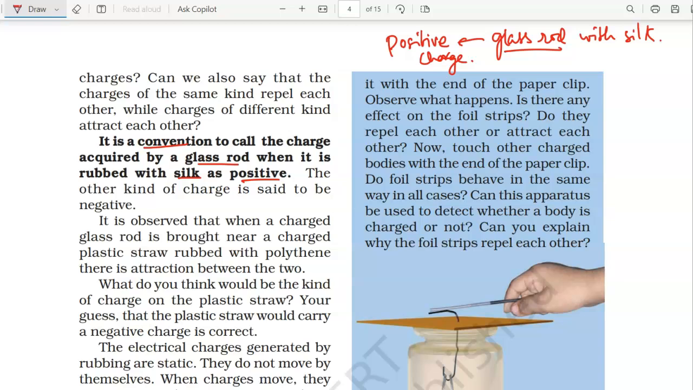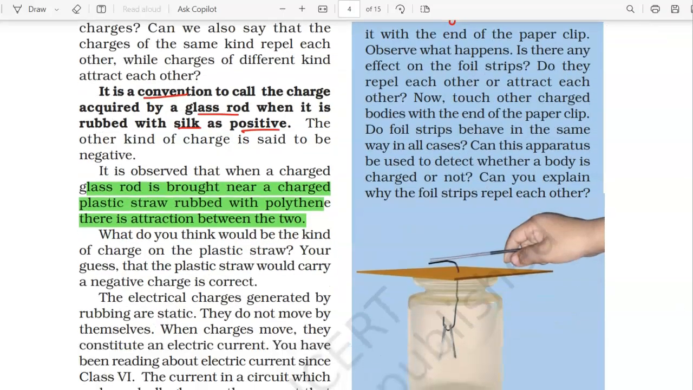It is observed that when charged glass rod is brought near charged plastic straw rubbed with polythene, there is attraction between the two. Now, what can you say if there is attraction between the two? If you're bringing a charged glass rod, we just saw that the charged glass rod is positively charged. Now you're bringing it near the plastic straw and they're getting attracted. So plastic straw must be negatively charged, and that is why it is getting attracted to the glass rod. Is it clear?